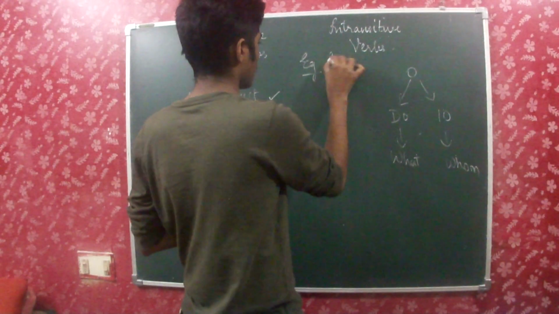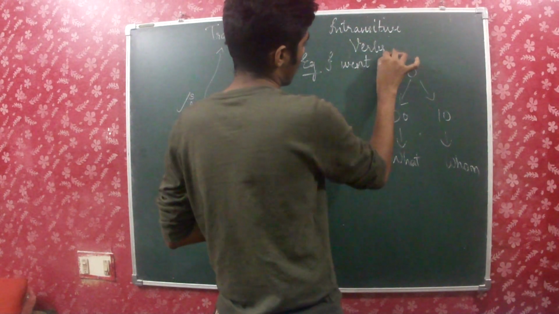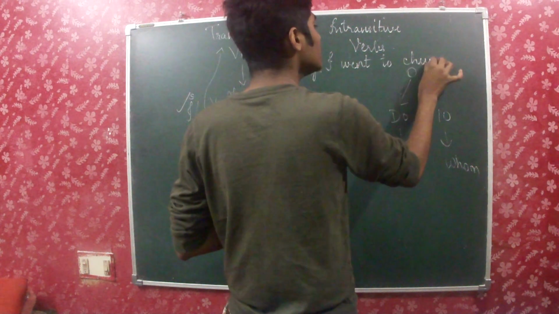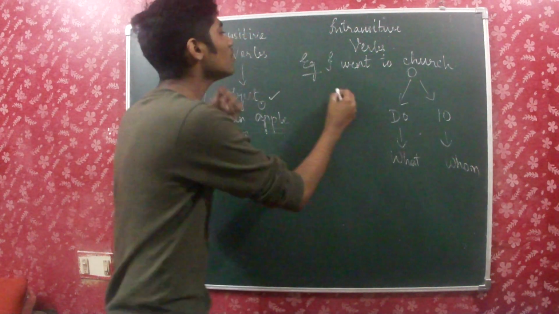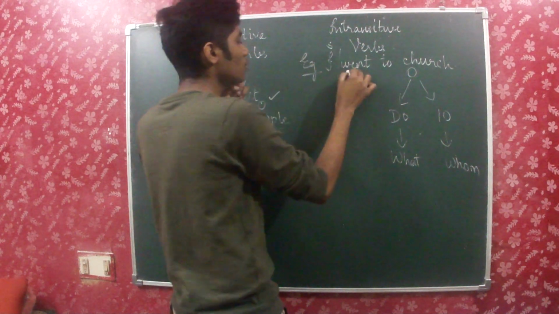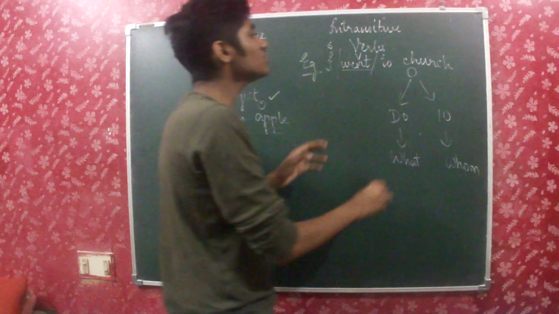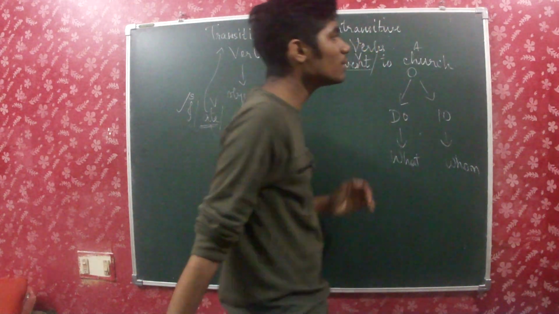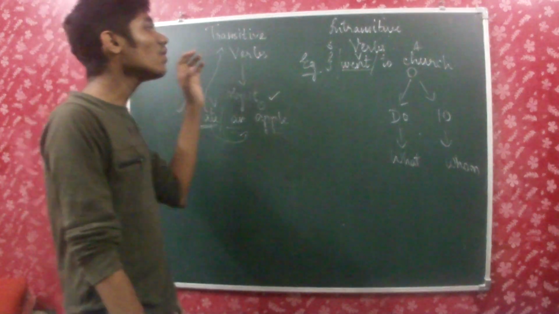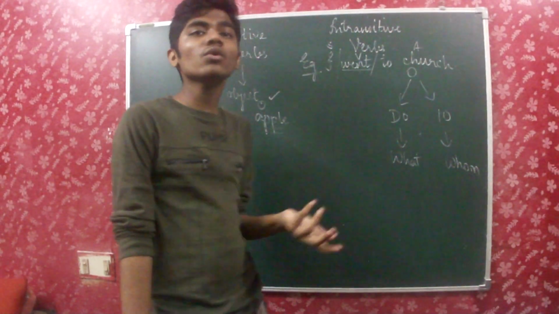Whereas intransitive verb, what is the example? I went to church. Okay, so here I is the subject because it's a doer of the action, and then we have verb went, and to church. It's something which is known as adjunct, which we'll be learning in the next videos. So I went to church. Here we don't have any object.